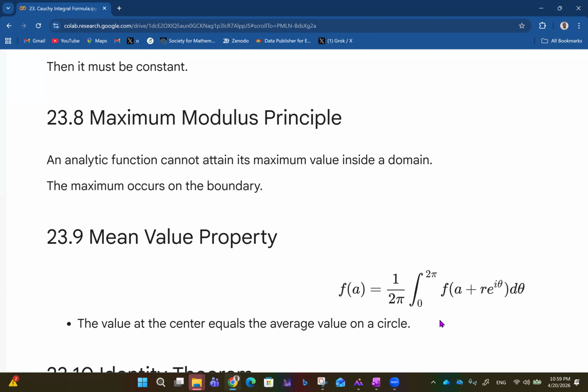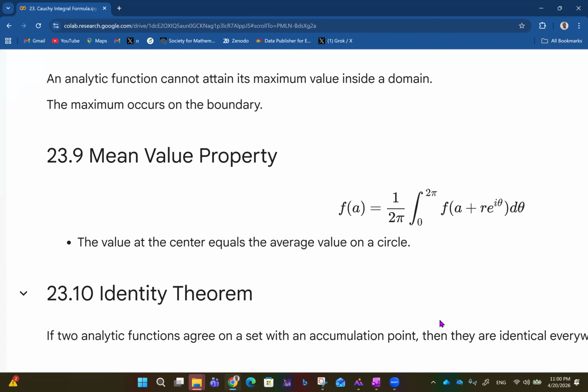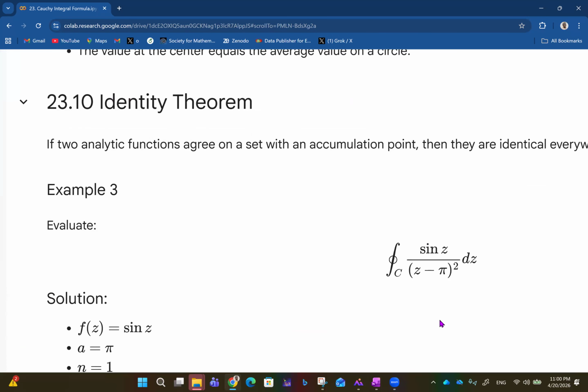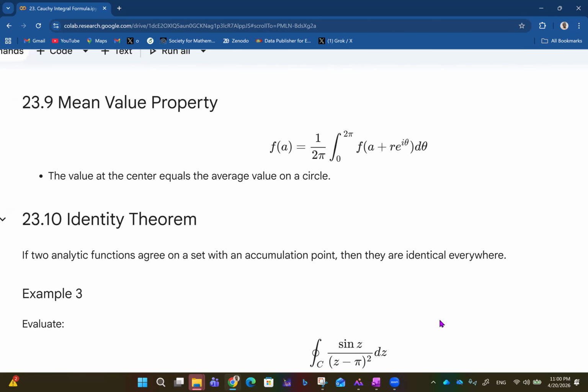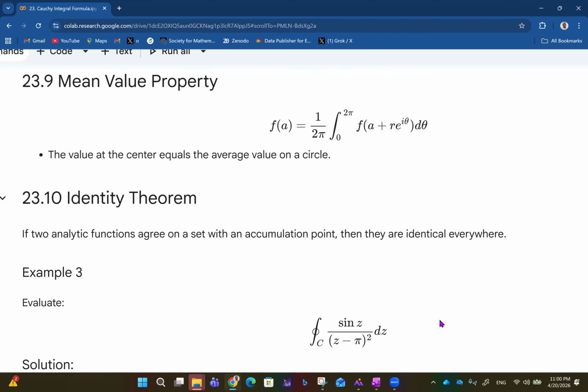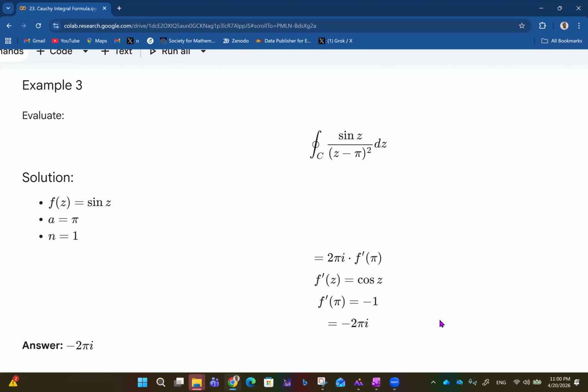I think we've seen things close to this before also, which talks about the fact that every point is an average of surrounding points, that kind of idea. So that's the mean value property. And then we have the identity theorem. So if two analytic functions agree on a set with an accumulation point, then they're identical everywhere. So we see example 3 in that regard.